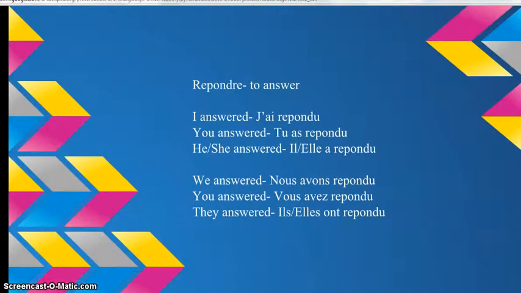The third in the collection of regular verbs includes verbs that end in re, and these verbs that conjugate with avoir in the passé composé form end in a u. An example of this is the verb répondre, to respond. If one wanted to say I responded, they would say j'ai répondu.